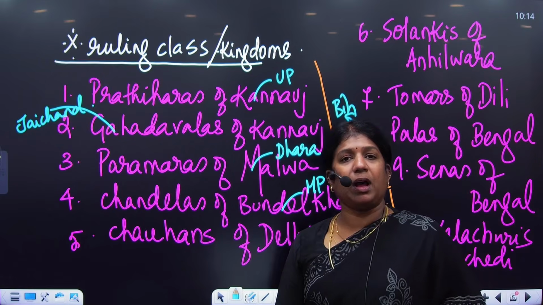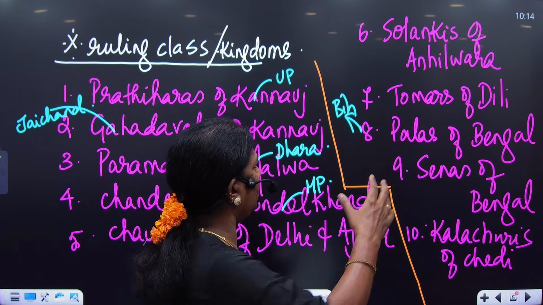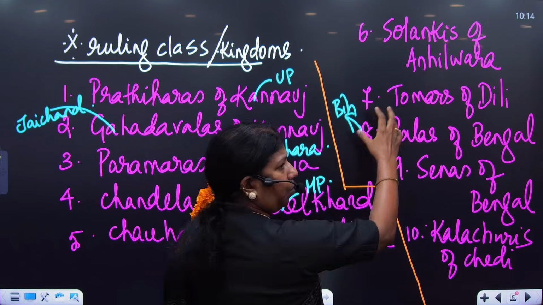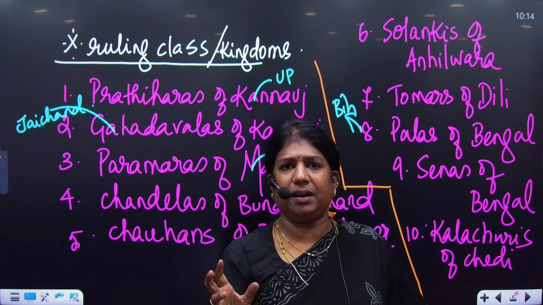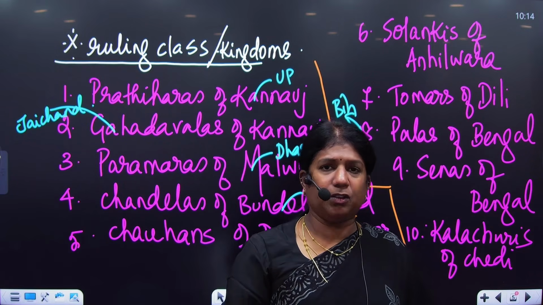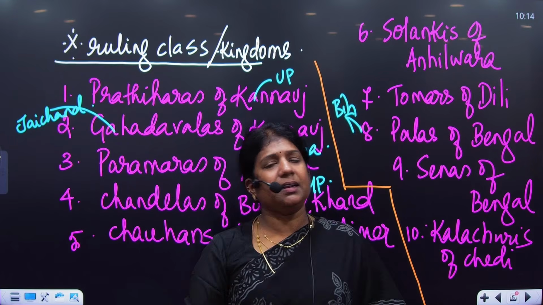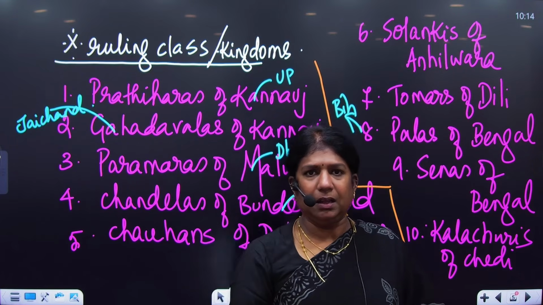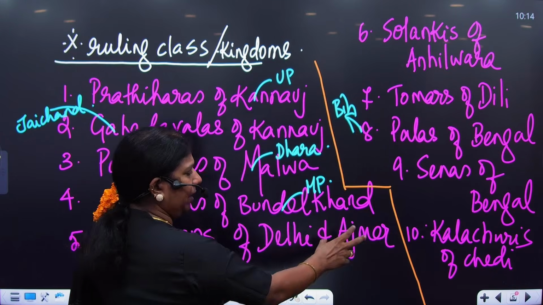Then come the Chauhans of Delhi and Ajmer. Delhi was initially under a group called the Tomars. The Tomars were the beginners who started the rule of Delhi in medieval India. Anandpal Tomar, Anangpal Tomar, getting it? He was the one who actually expanded and developed Delhi. And Delhi at that point of time was called Dhilli. After the fall of the Tomars, it was the Chauhans who took Delhi, and they had Ajmer.